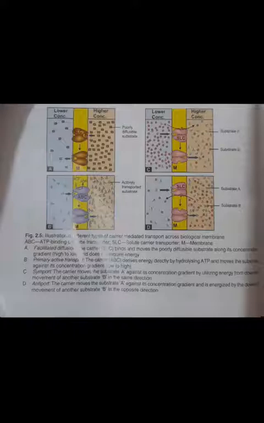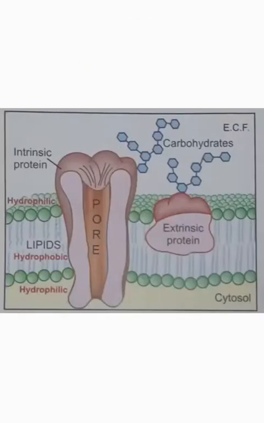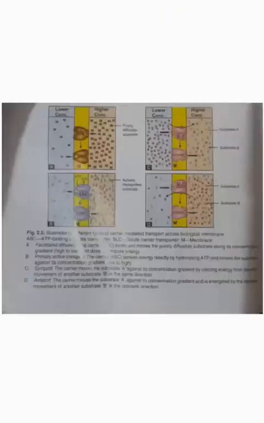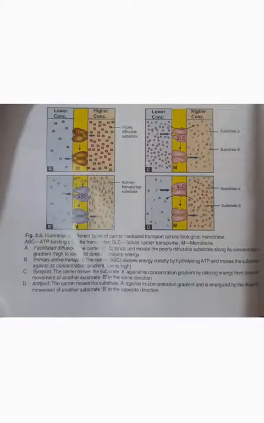In facilitated diffusion, the movement is from higher concentration to lower concentration, and in active transport there is movement of solute from low concentration to high concentration. In primary active transport there is direct hydrolysis of ATP, and in secondary active transport there is no direct hydrolysis of ATP. So this is about the active transport.